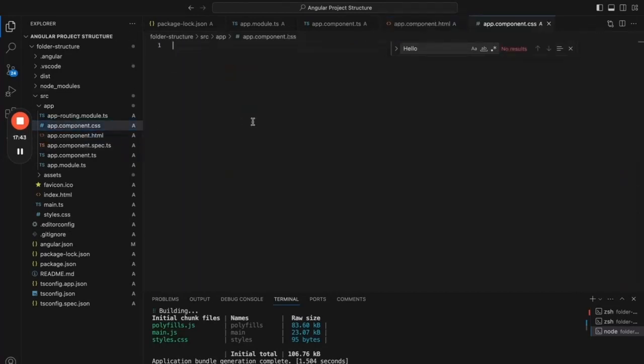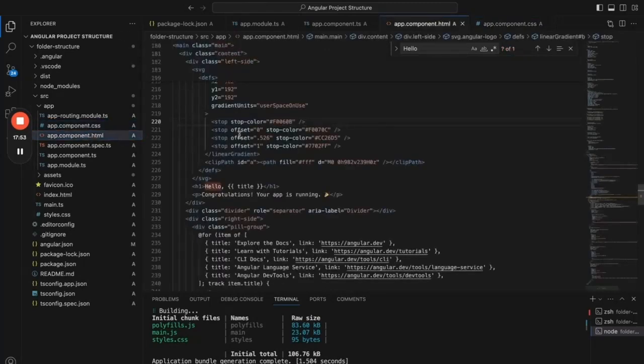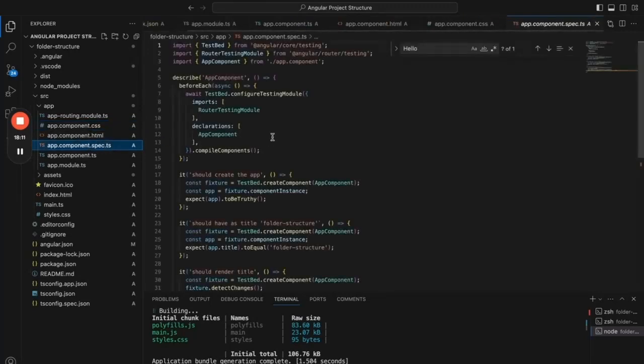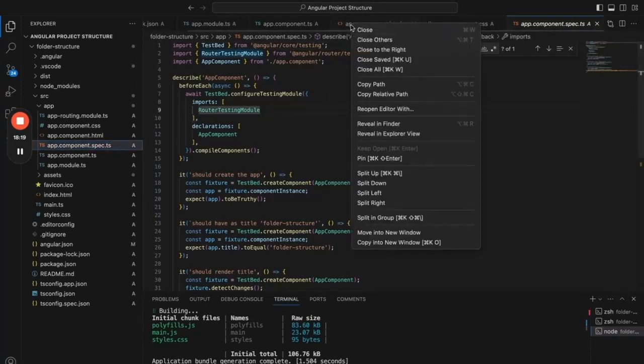And app.component.css is a CSS file where we can make all the entries of the CSS classes that are applied to the app.component.html file. So only the relevant CSS classes for this HTML should be added here. This is component specific, that means app.component. These three files are related to app.component, and the spec file is a test file. If you have Jasmine or Karma test cases that you want to write, those test cases will go under this particular file.